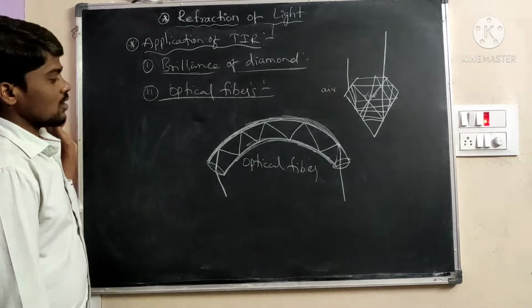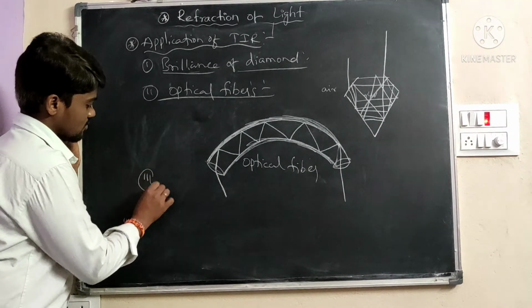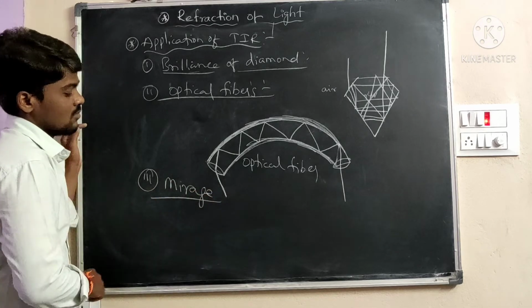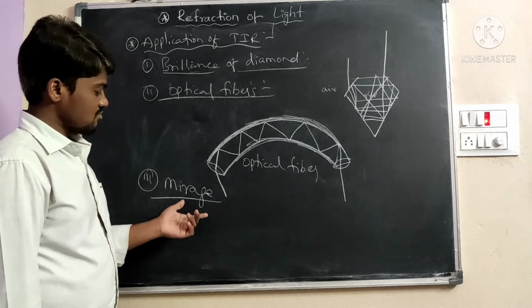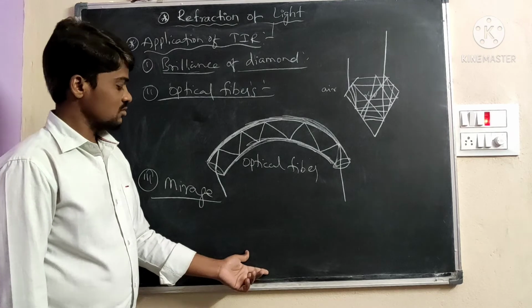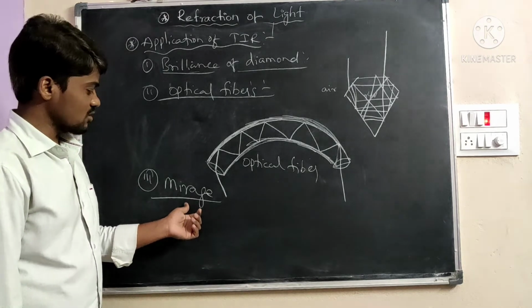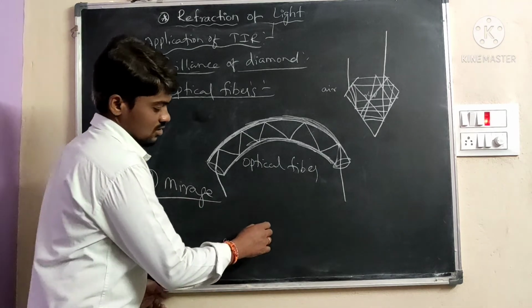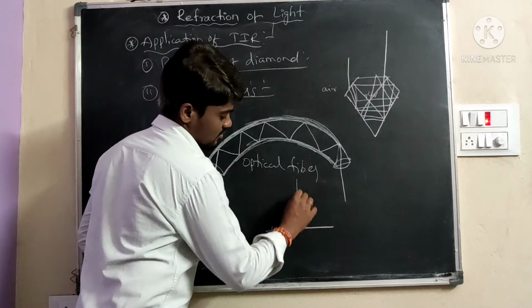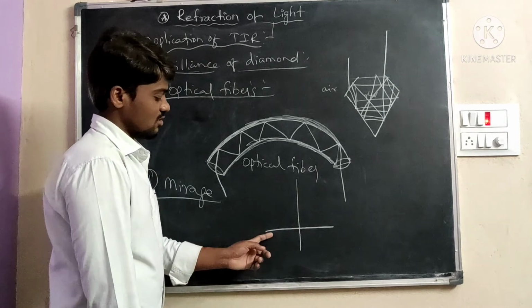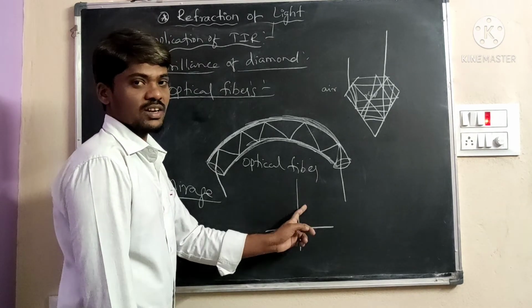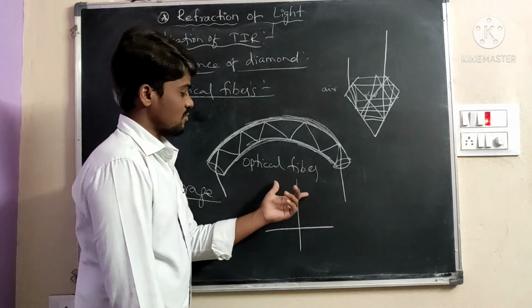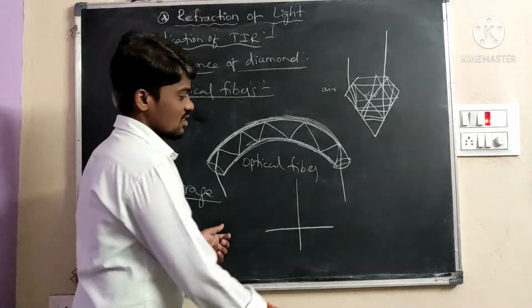Okay. Next one is the mirage. Mirage is due to total internal reflection. Mirage is an optical illusion. There are multiple reflections, and again at this point there are reflections. Mirage involves the sun.